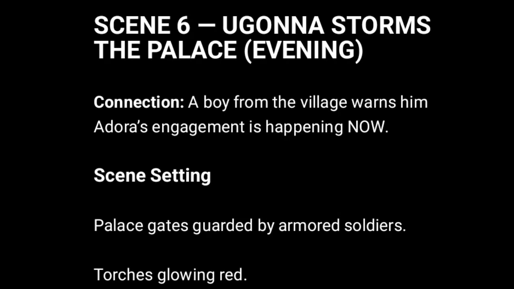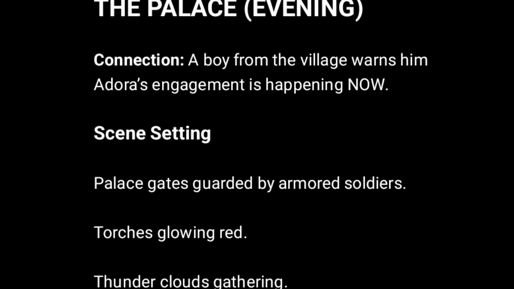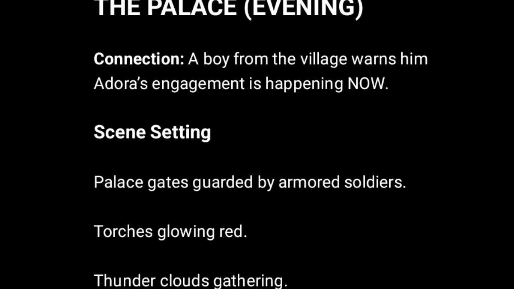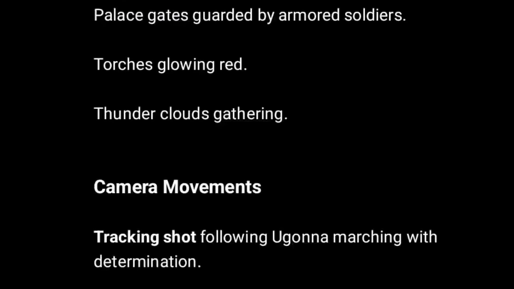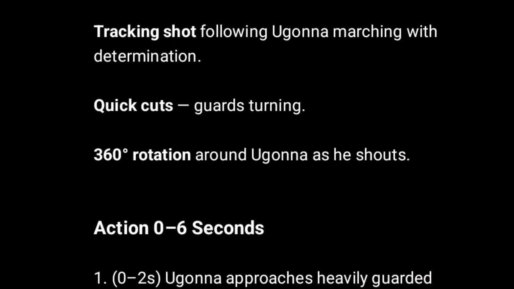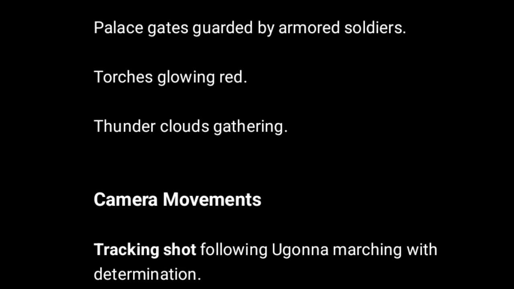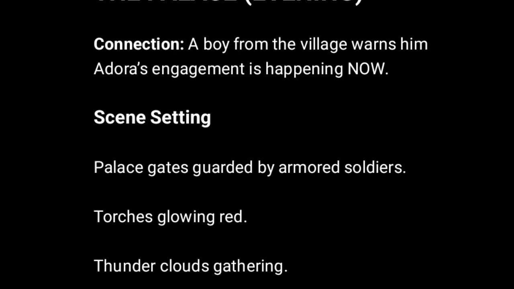All right, so we need to make an insert here now. You cannot get that visual directly from ChatGPT, so what you need to do is have a twist by creating this visual before the main generation of scene 6. Because if you watch here, the scene 6 action is that Ugonna approaches heavily guarded gates. So before he approaches here, we need to show someone that went to his house and informed him of the engagement that is about to take place. All right, so we'll go over to Gemini to make that happen.